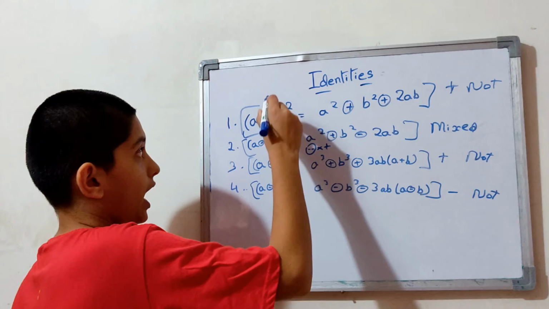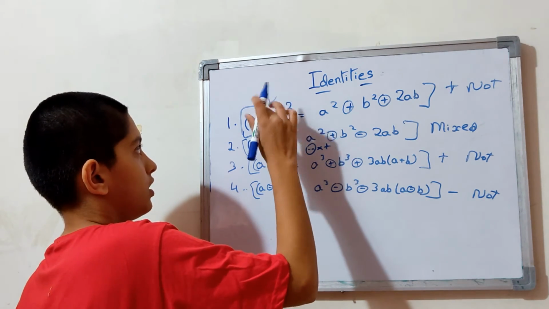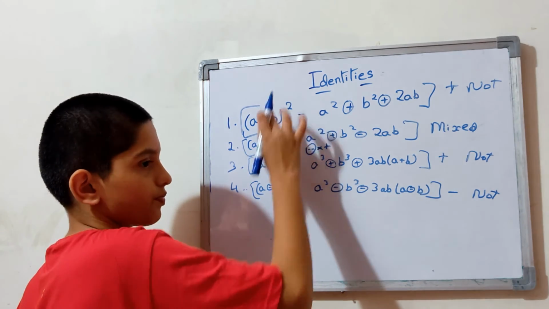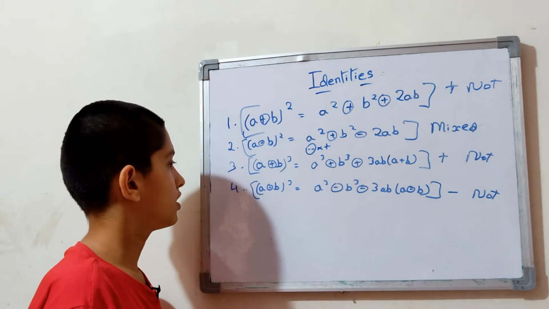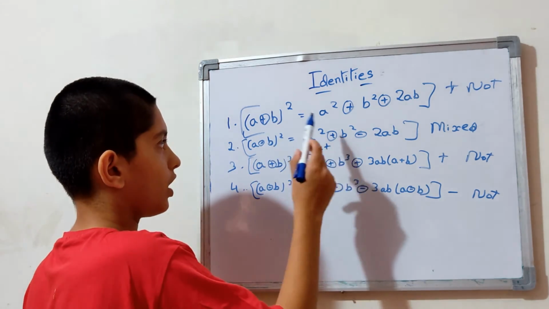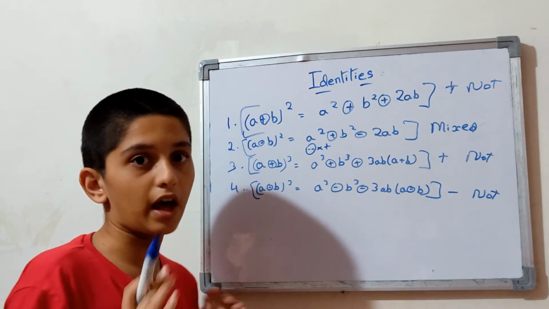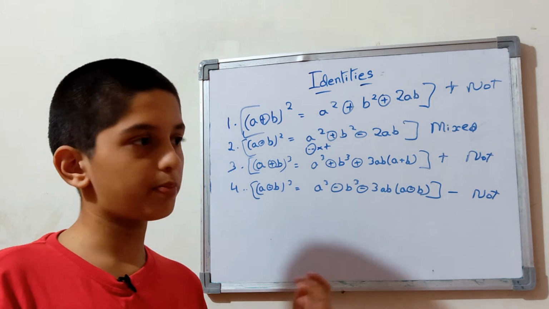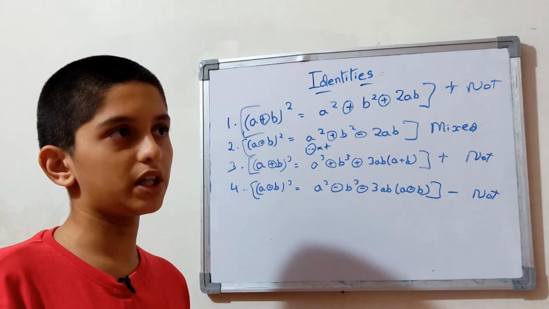Here you can take b as 1 by a like that, but I am not going to do it. It will take a long time. And as you can see, in the first case, a plus b the whole square, everything is plus. So you need not worry. You write a square plus b square plus 2ab. Very simple it is.